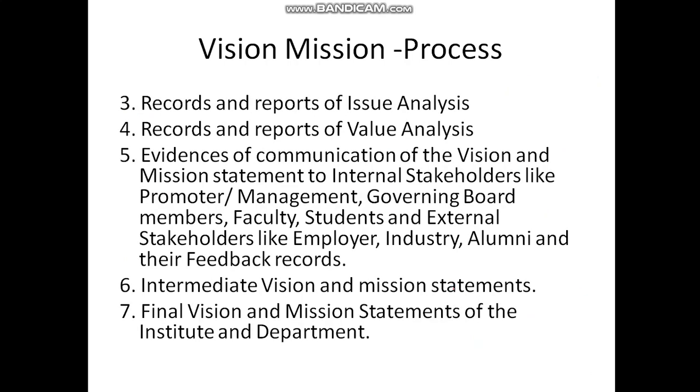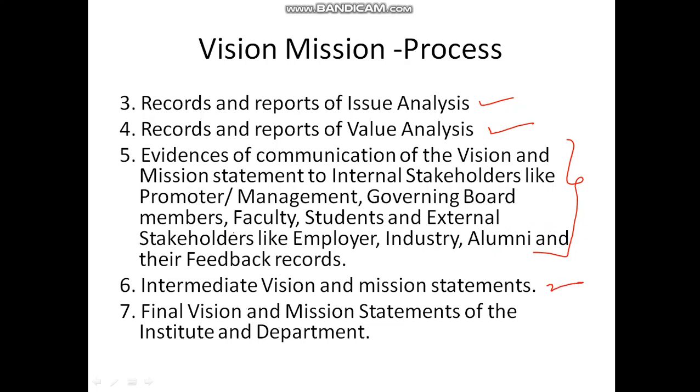You cannot call external stakeholders and ask them to do this task for you. Moving ahead, you have to maintain records and reports of the issue analysis and the value analysis, then evidence. You have to keep evidence of the communication that you have done with internal stakeholders, external stakeholders, and all the alumni feedback records. All these things you have to keep while coming up with the mission statement.